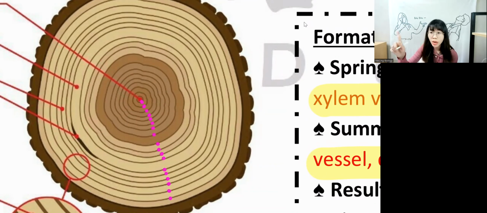The outer layer, we don't have to count because the outer layer is the epidermis. So you count the line, it's easier. You can also count the space, but the space sometimes is harder to see. Just count the line, it's better. So now that you know how to count, just count the line. You don't count the outer layer. The outer layer is the epidermis.